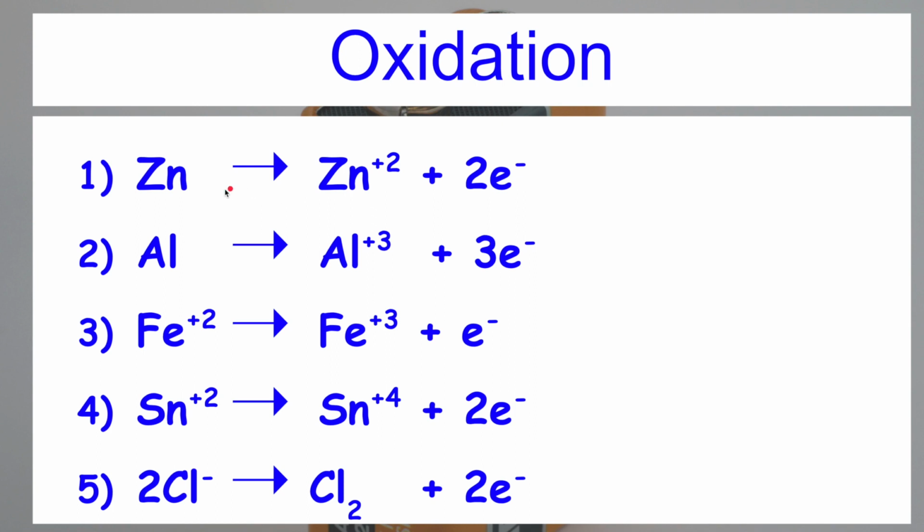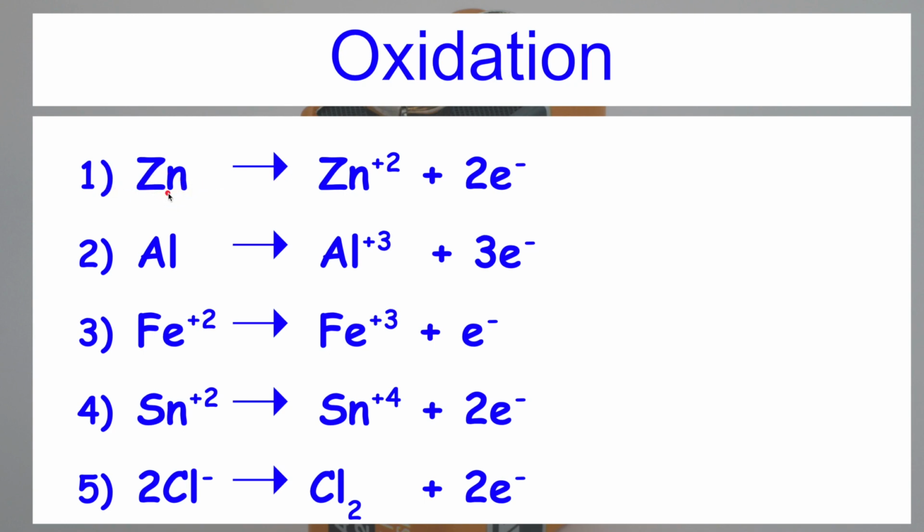Here you also studied about the oxidation number concept. Here the oxidation number of Zn is 0. Zn is in its free state, in its uncombined state, and here it is converted into Zn plus 2 and the oxidation number of Zn plus 2 ion is plus 2. Means the oxidation number is converted from 0 to plus 2, and so increase in oxidation number is oxidation. You have to remember these two concepts. Loss of electrons is oxidation, and how electron loss, the reaction is shown like this, and oxidation number concept you have to also remember.